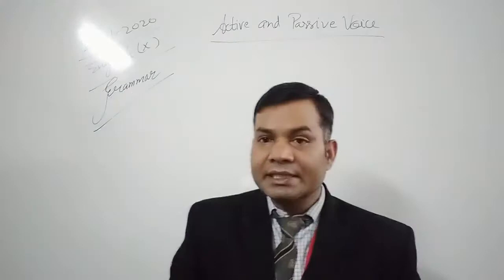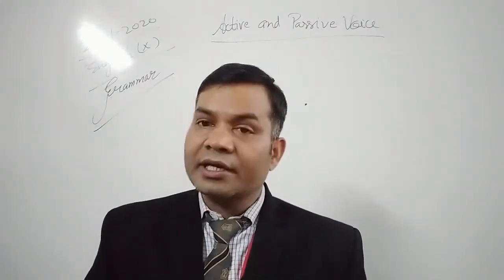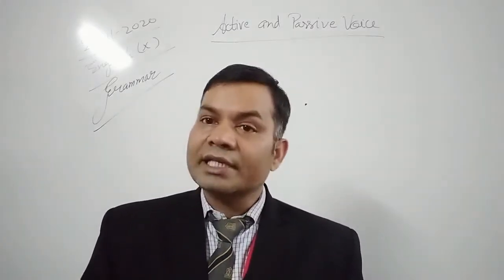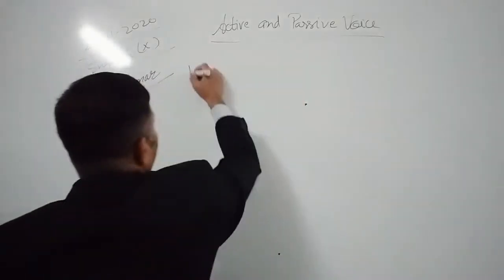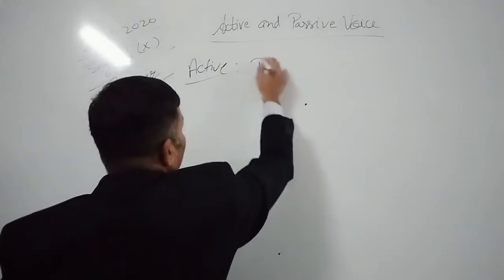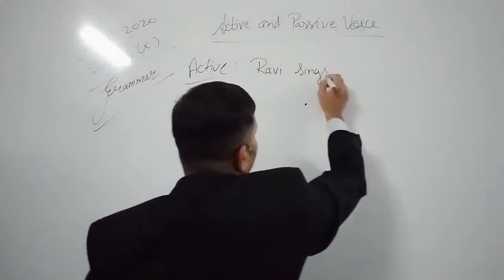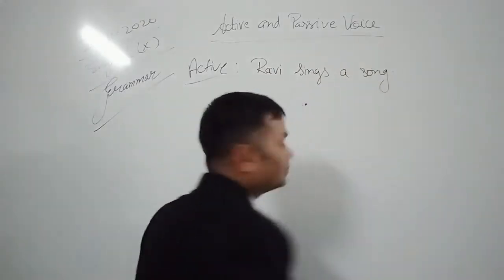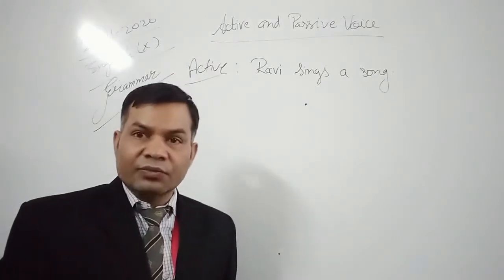What is active voice and what is passive voice? The tenses as of now which we have discussed, where subject is used as doer, so it is called active voice. For example, let me give you first example of active voice. Ravi sings a song. So this sentence is an example of active voice.